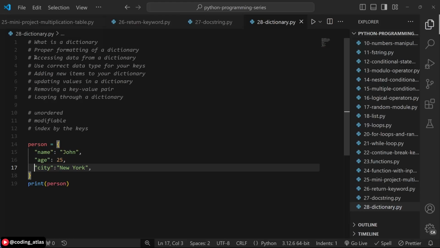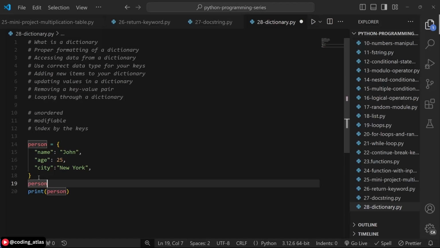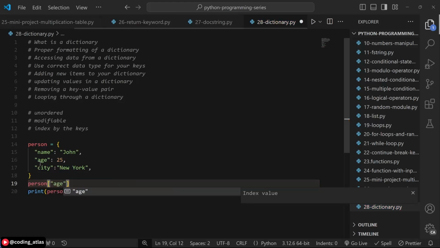The next point we'll be talking about in dictionary is accessing data from a dictionary. Okay, now that you have these properties, key values in a dictionary, how do you access them? How do you access these values from a dictionary? To access values in a dictionary, use the square bracket notation. How do you do that? You have the name of the dictionary, which is person in this case, followed by a square bracket, and then as you can see, you see these suggestions from VS Code, followed by each of the keys. For example, if you want to access the age, write age inside of the square bracket.